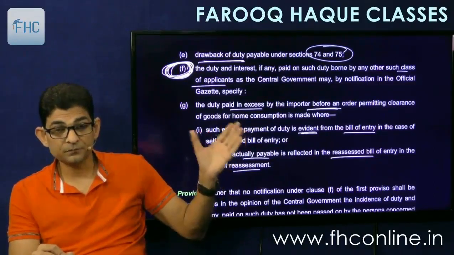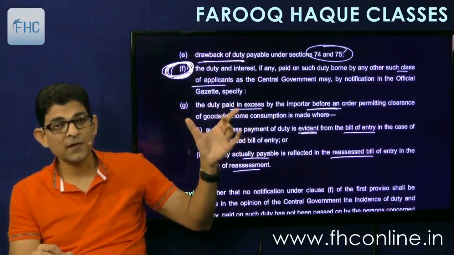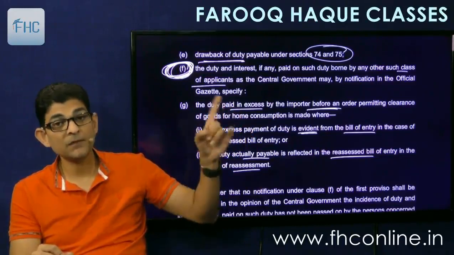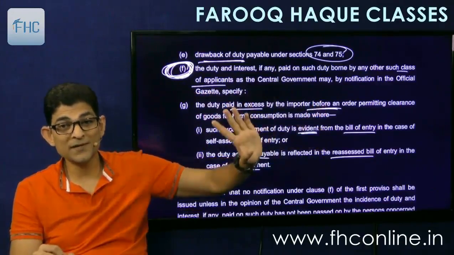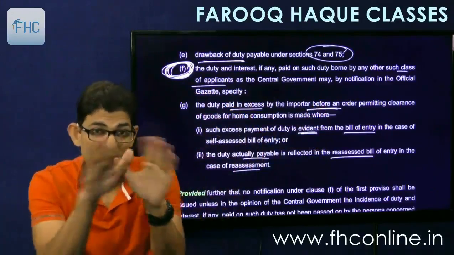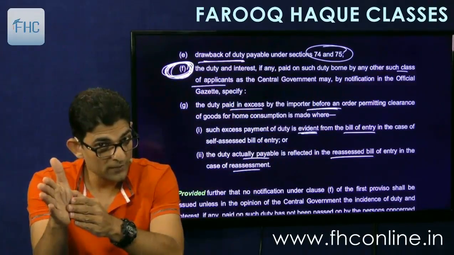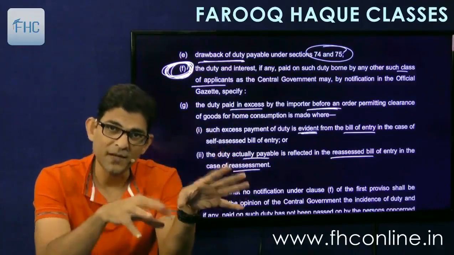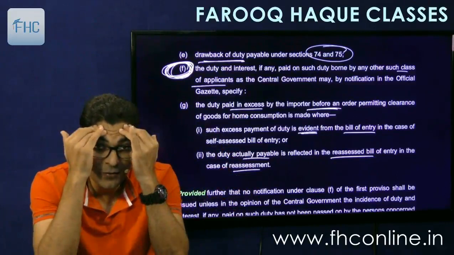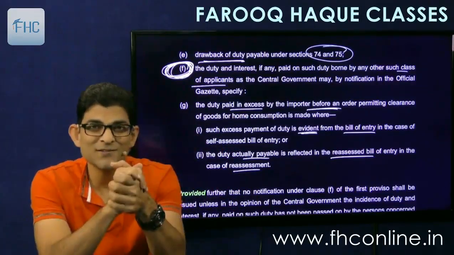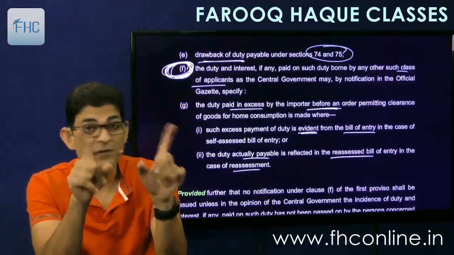This is self-assessment. So what happens here, that I have filed a bill of entry and I have paid the duty. But the order of clearance is not yet given. Before order permitting clearance. So order of clearance is not given, means I have not yet removed the goods from the port, okay, but I have filed bill of entry, I have paid tax. The next day I realize that I have paid excessive tax. Oh my god, we have paid excessive tax. Don't worry, go to the department, claim the refund. Order of clearance is yet to come.